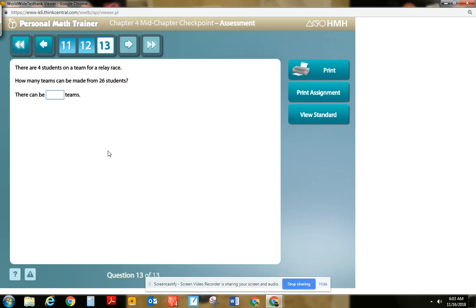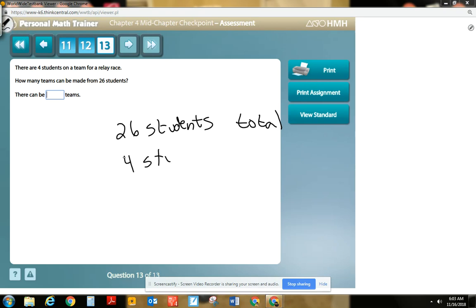This last question, I kind of like to draw a picture. There are 4 students on a team for a relay race. How many teams can be made from 26 students? So we have 26 students total, and there can be blank teams. So 4 students in or on, I guess, a team, right?